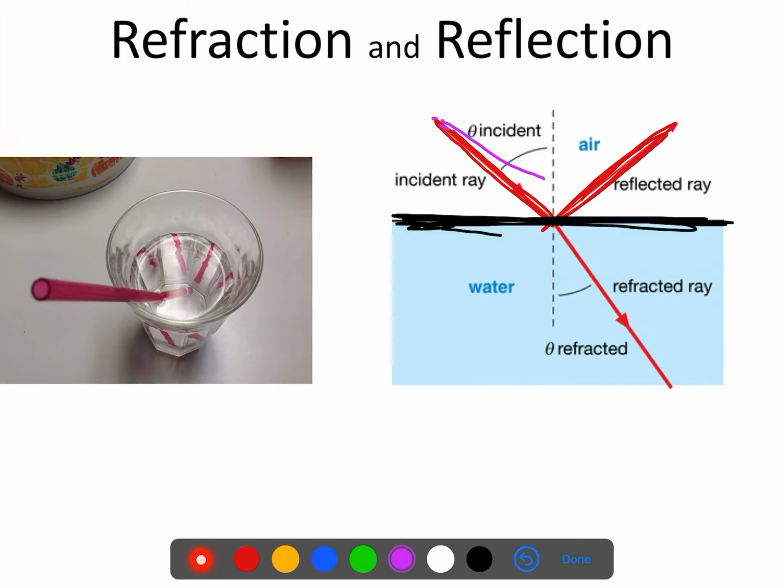We're going to talk about light specifically, that comes into this boundary, but now it passes through. And as it passes through, because the new material has a new density, it changes the speed with which the light passes through that material, which changes the location of where the light ends up.